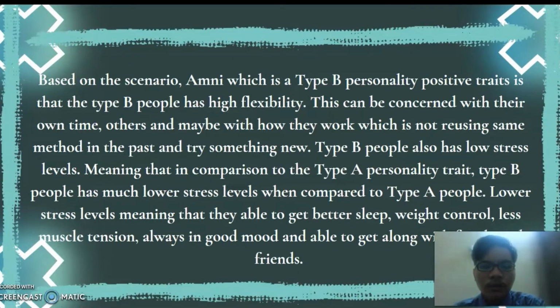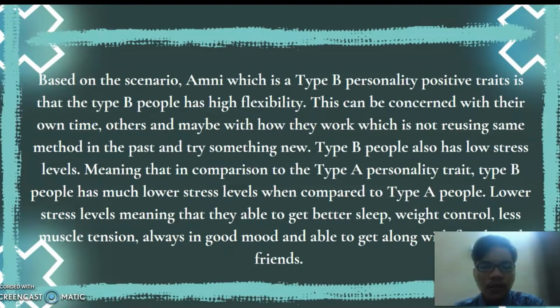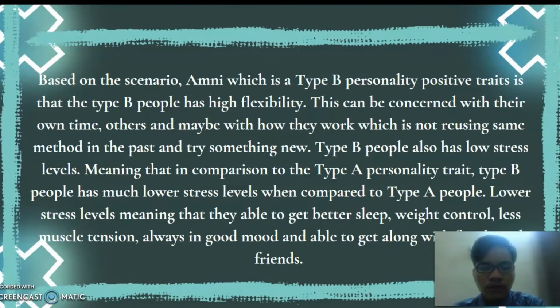Type B people also have low stress levels, meaning that in comparison to the type A personality, type B people have much lower stress levels than type A people. Lower stress levels mean they are able to get better sleep, weight control, less muscle tension, are always in a good mood, and are able to get along with their family and friends.